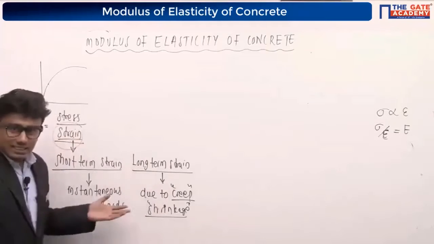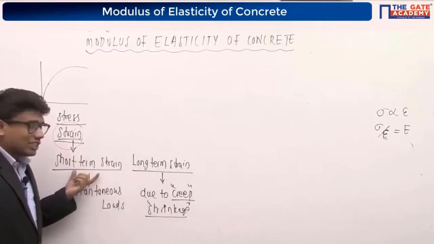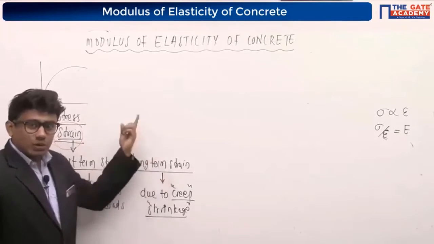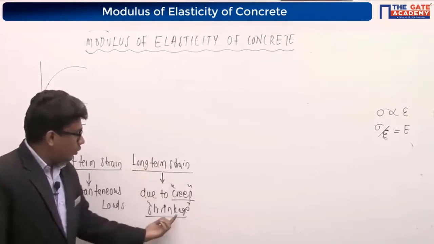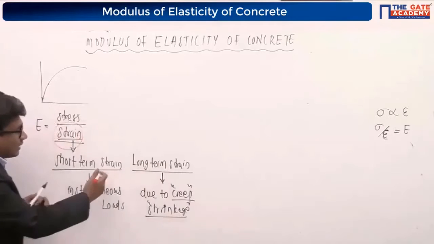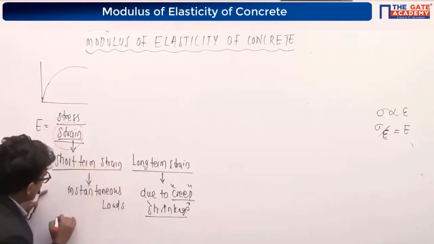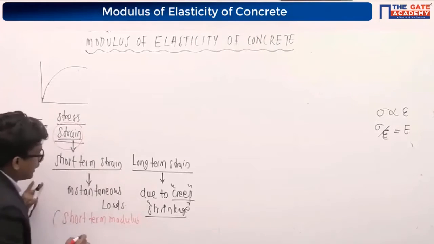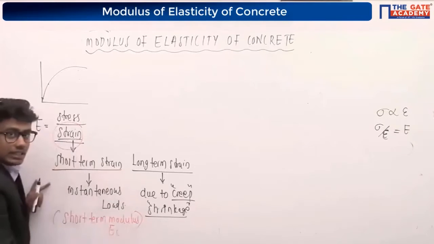Just like I discussed, we can find the Young's modulus of concrete by considering this short-term strain, which is due to the instantaneous load, and we can find the Young's modulus of concrete by considering this long-term strain, which is due to creep and shrinkage. The modulus of elasticity I get by considering the short-term strain is called short-term modulus, and I am going to denote it with EC.